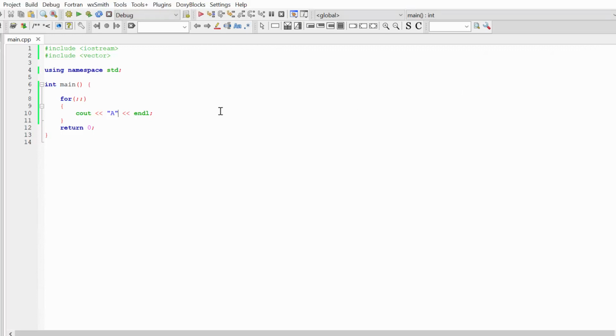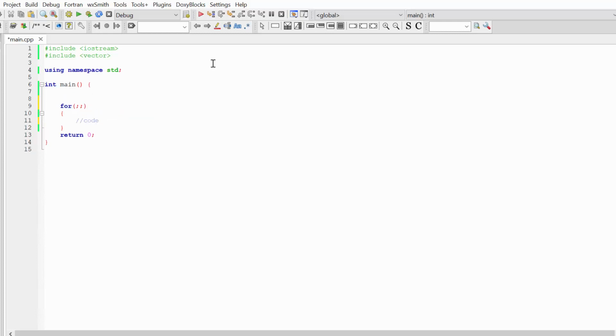So this is a very interesting trick you can use. You can create infinite loops, but once again, you should be very careful with that. It's always better to take care of the proper initialization, condition, and iteration in your loop, so you will have some nice and proper results.